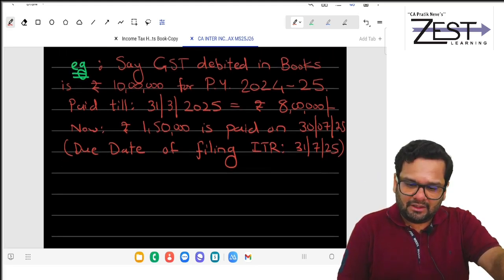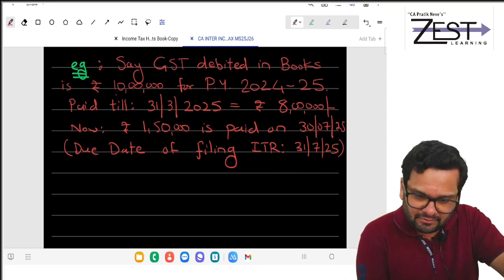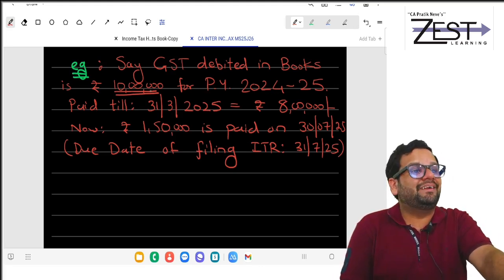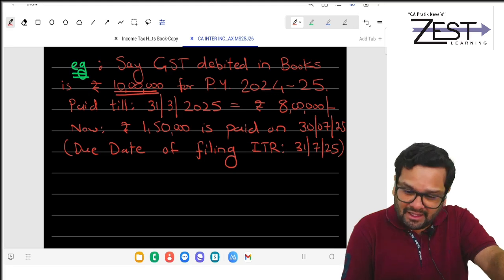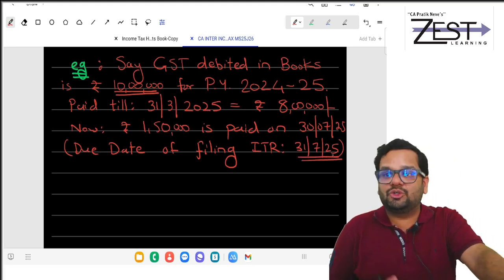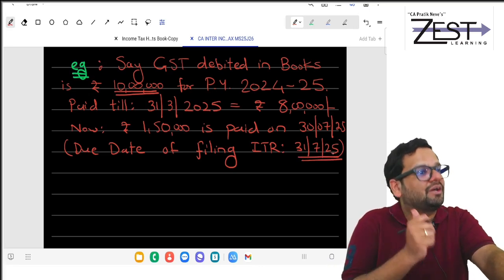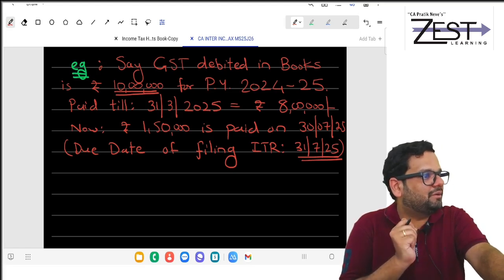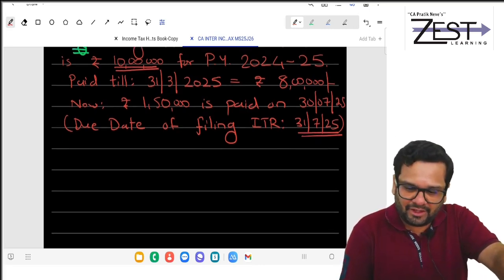Friends, how much is debited? 10 lakhs. Out of 10 lakhs, how much have you paid up to the due date of filing ITR? The due date of filing ITR is 31st July. How much have you paid till 31st July? 9,50,000. So disallowed will be 50,000. That's what I want to tell you.